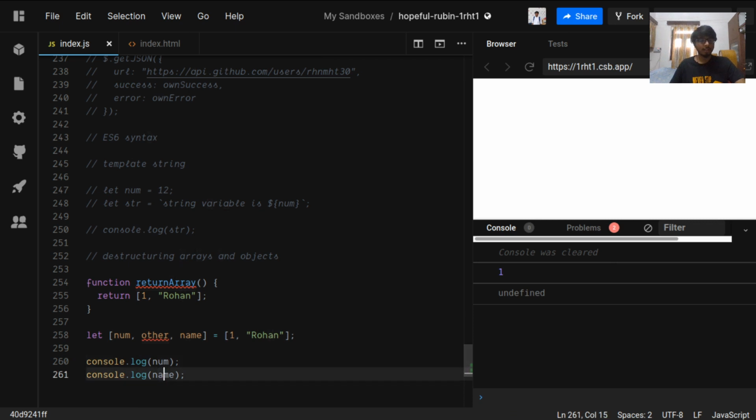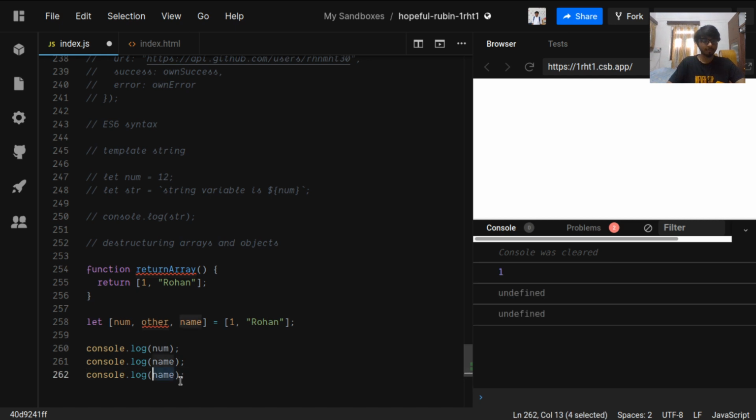So now name is undefined. Why is this? Because 1 has been stuck to num, Rohan has been stuck to other, and name, well, the array doesn't contain any more values, so this name will remain undefined. If we just console log other, now other has the value Rohan.